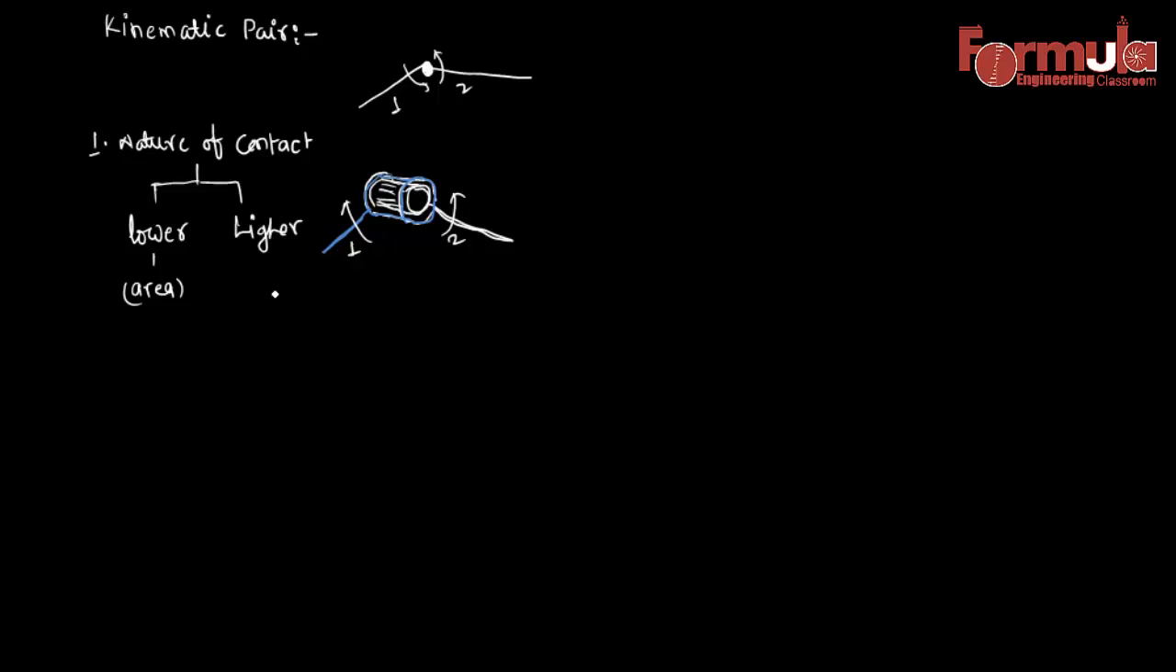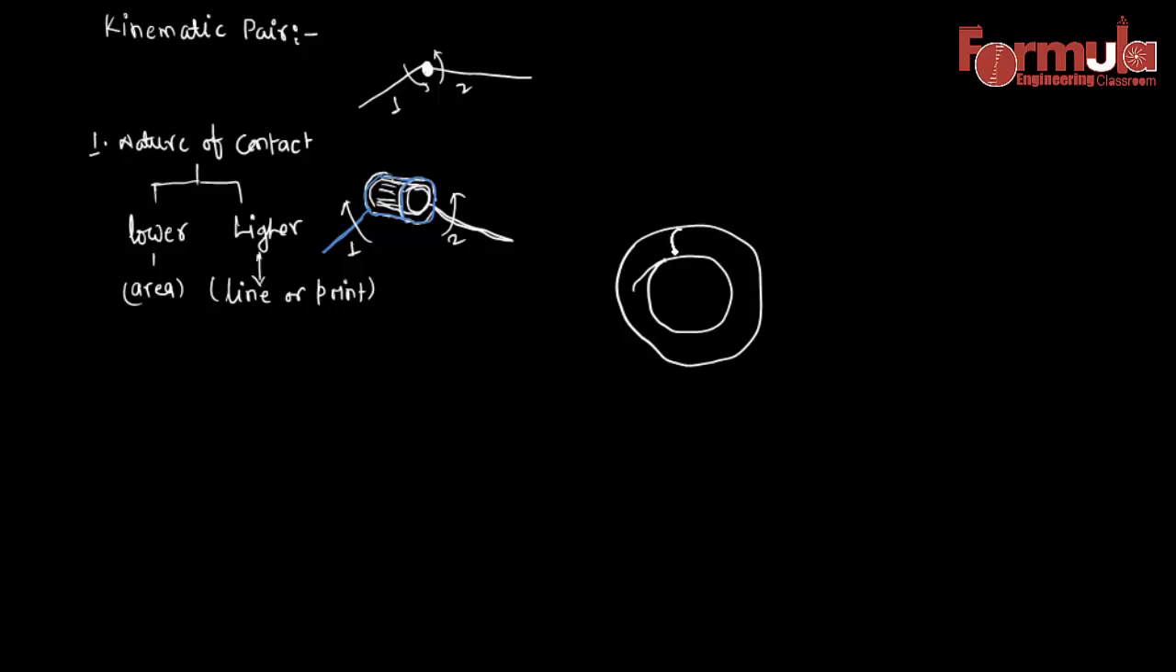So what about the higher pair? In the case of a higher pair, the nature of contact is not area, it's either a line or a point. In the case of a higher pair, the nature of contact is either by line or by point. So let's suppose a bearing. This is the inner rim of the bearing, and this is the outer rim of the bearing, and here is the ball. Okay, the ball bearing. So this is our ball.